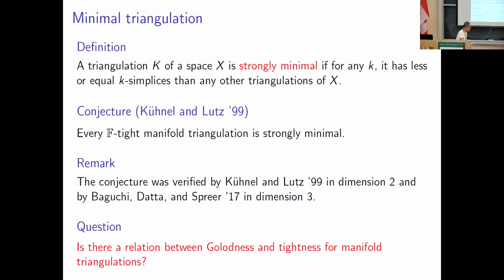Okay, so Golodness may be related to minimal triangulation, and tightness is conjectured to imply the minimality of a triangulation of a manifold. So we can ask this question: is there a relation between Golodness and tightness for manifold triangulations? This is a very optimistic question, but I think it is interesting.